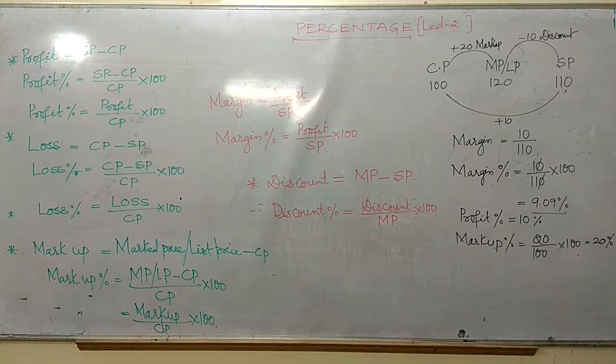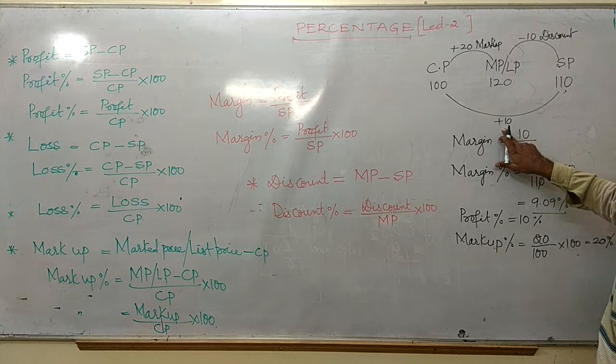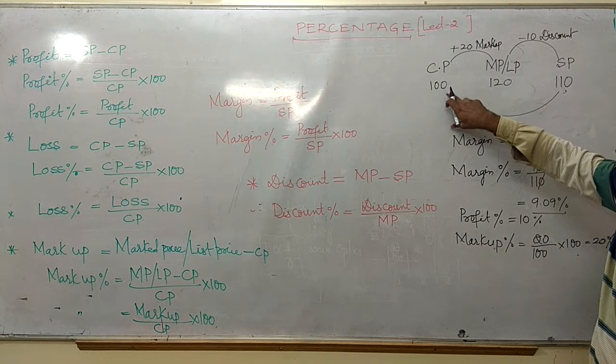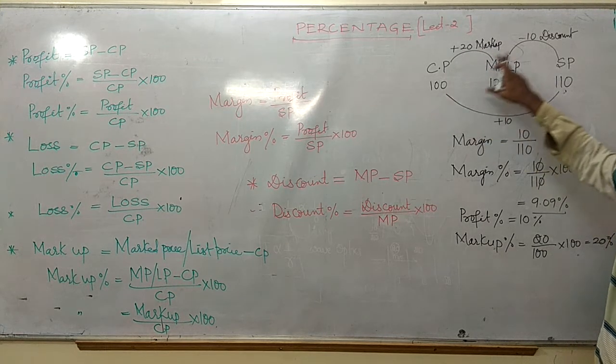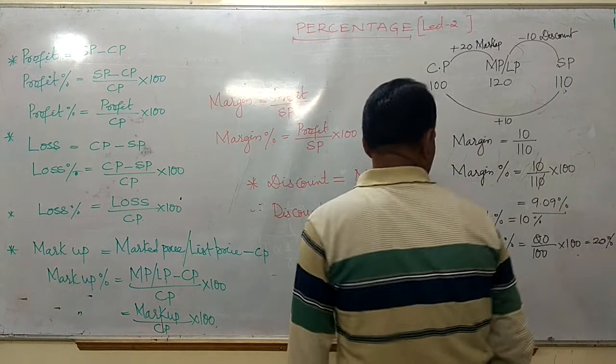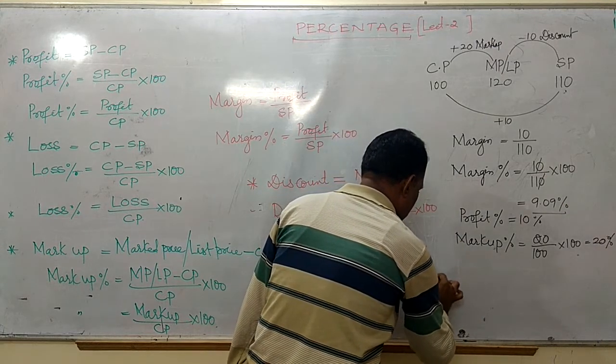Now you see, in this case profit percentage is 10, and markup percentage is 20, because I have chosen 100 here, friends. And the discount I have given is 10. If you want to see the discount percentage, I'll write it down here.